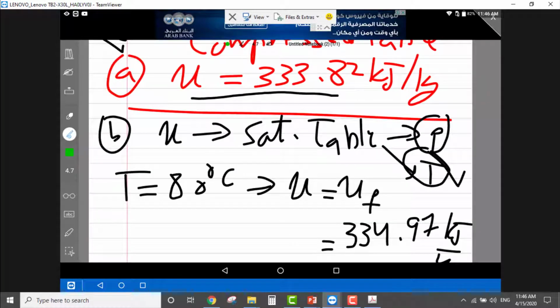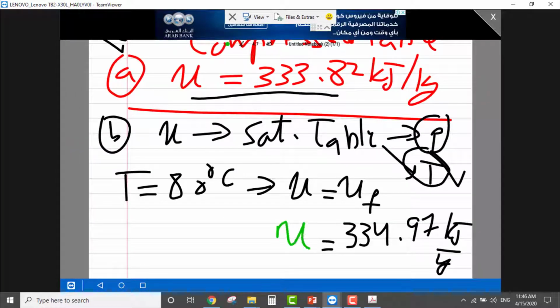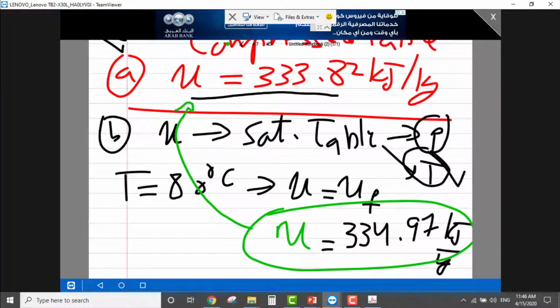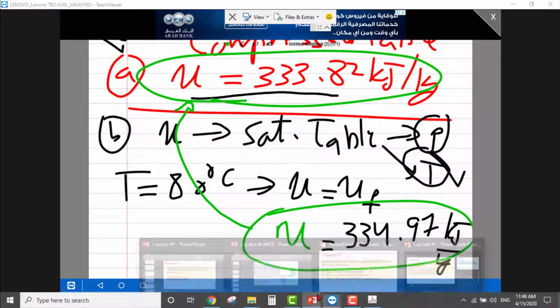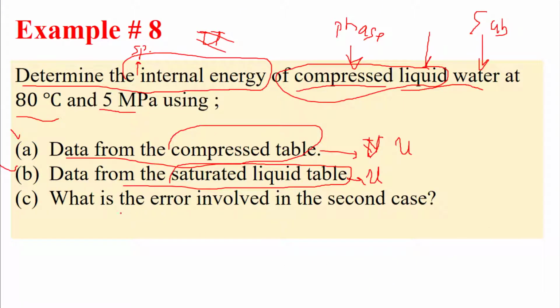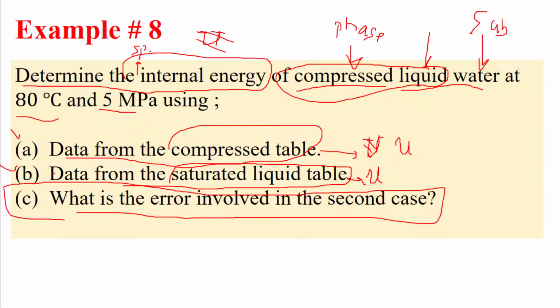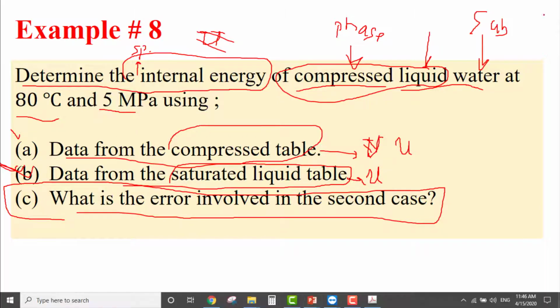This value we find from the saturated table is very close to this value, but there is error. This is why in the problem statement he asks us to find the error involved in the second case. Okay, because the value we find in part B is approximated, it's not exact. Okay, so this is approximation.